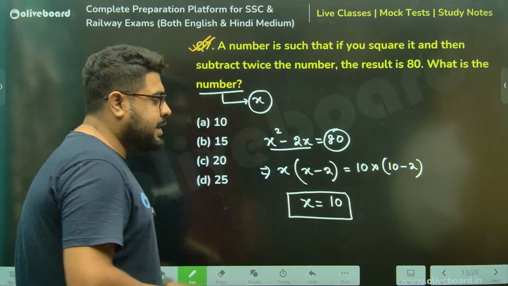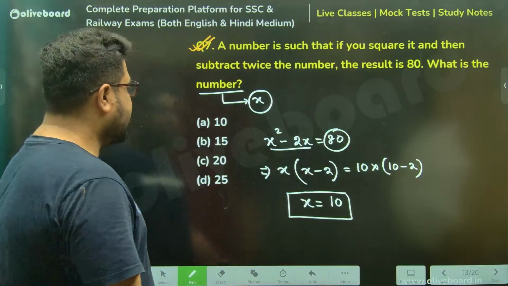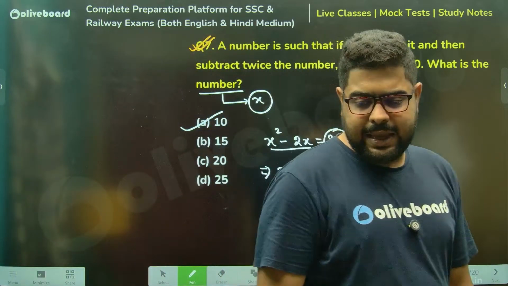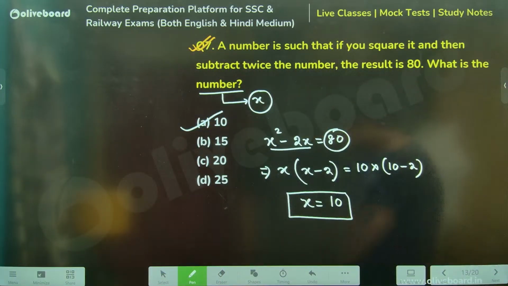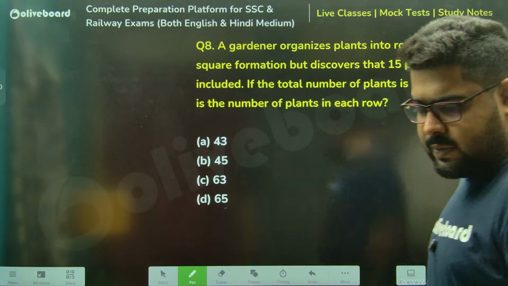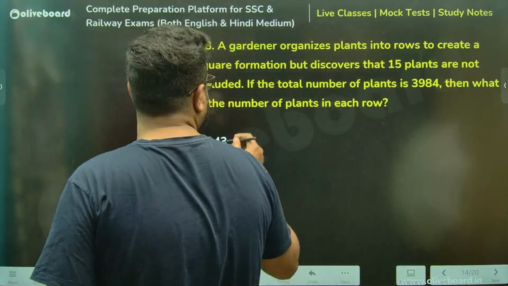Because 10 into 10 minus 2 is this. So x is 10. Option A is your correct answer. Simple thing, sir. We are not doing anything that is rocket science. We are simply doing basic things.